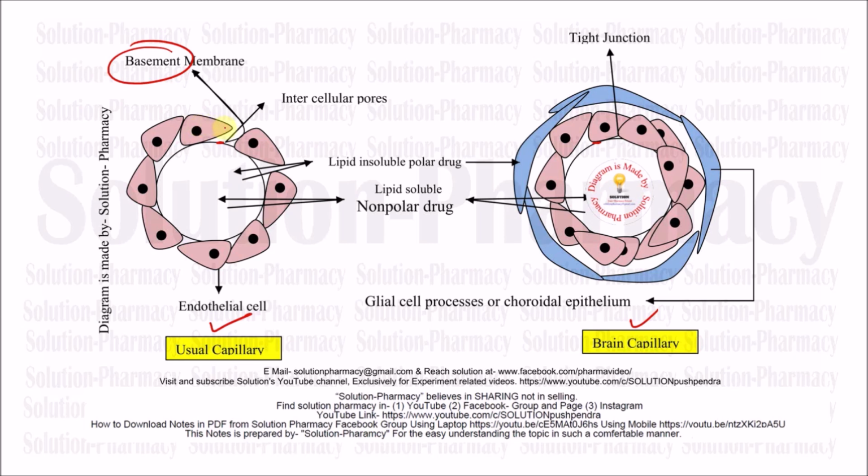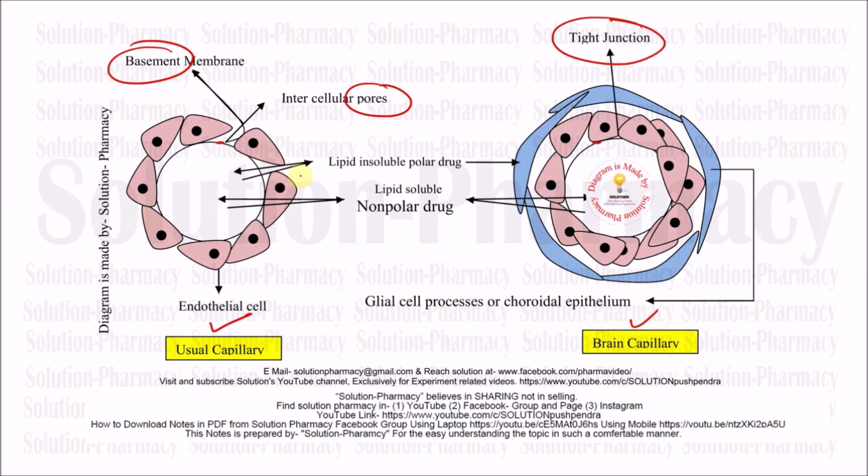See, the diagram on the left side of your screen shows some gaps. But in this diagram, there is no gap. That means completely a tight junction. This gap is called intercellular pores, that means a pore or gap between two cells. So this is called an intercellular gap. And in the second one, as you can see, almost all cells are lying in a very tight junction. So this is known as a tight junction. There is no such cellular pore available here on the blood-brain barrier, blood-brain capillary we can say.